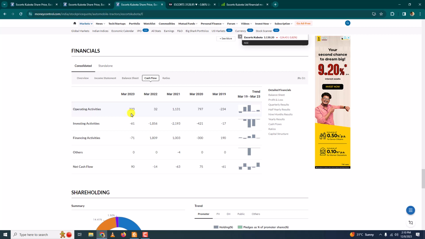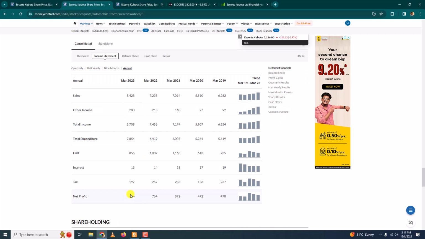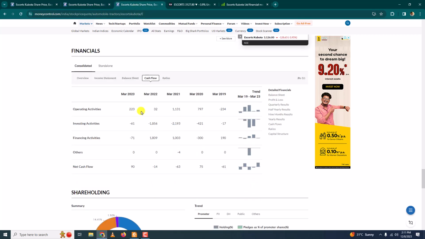But then all the tractors that were given out have not been sold, or some were taken on credit, and so money has not come into the company. Okay, the company has done its part, but the product it has manufactured has not been sold yet, or it has been sold on credit. So only this much has come to the company, even though it is showing a profit of this much.